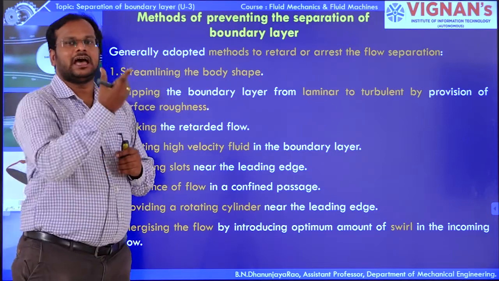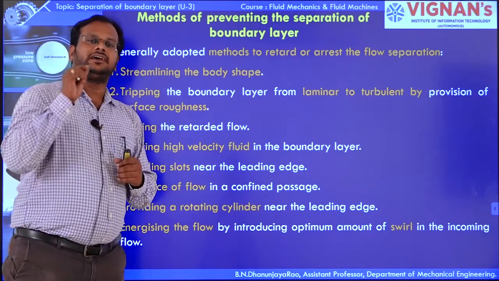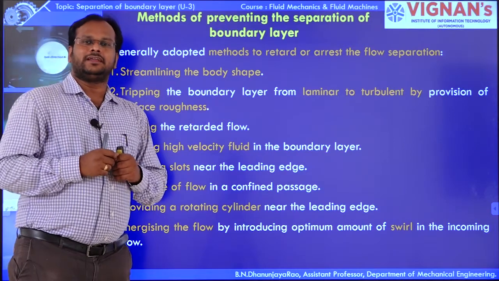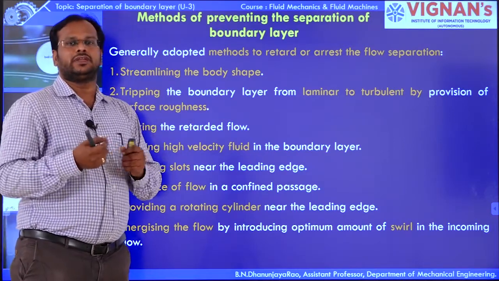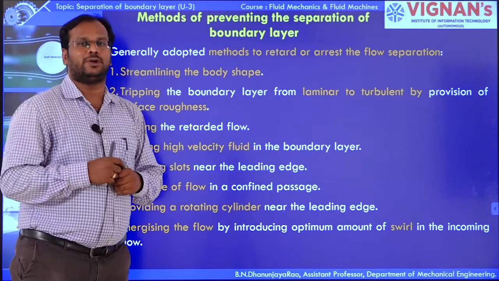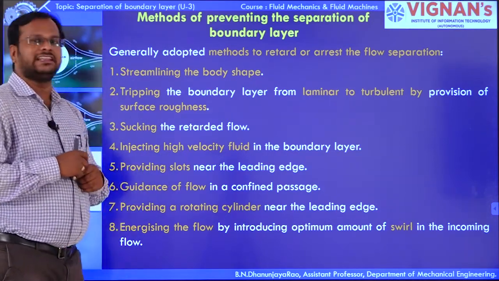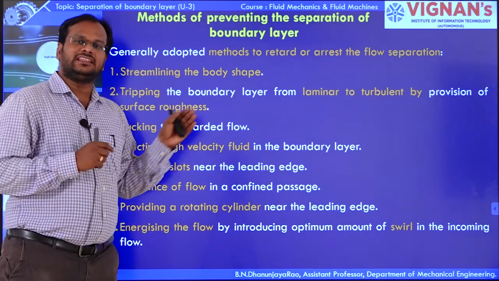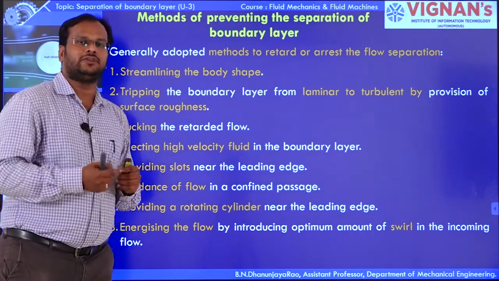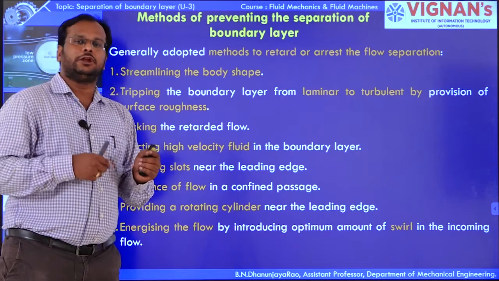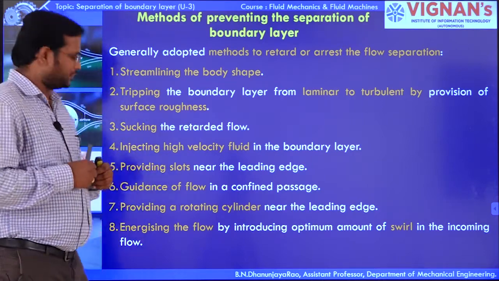By injecting high velocity fluid at the retarded flow particles, we can reduce the separation of boundary layer. Next, providing slots near the leading edge. Near the leading edge, we can provide the slot so that we can easily eliminate, reduce or prevent the boundary layer separation.